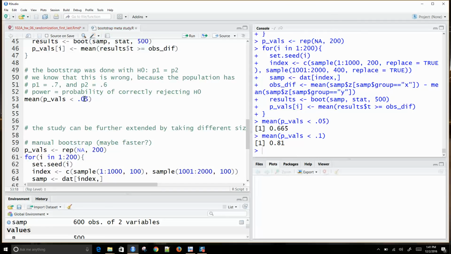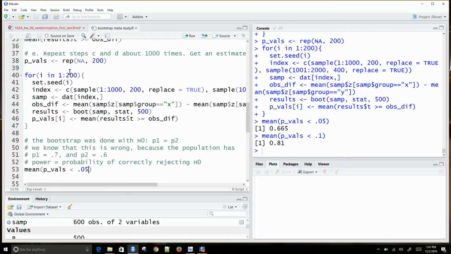But all to say, we can get an idea of how much power, or just the effect. By altering our sample, we can see the effect that the random sample has on the types of conclusions that we make. Okay, because that's a huge factor when you're taking random samples.